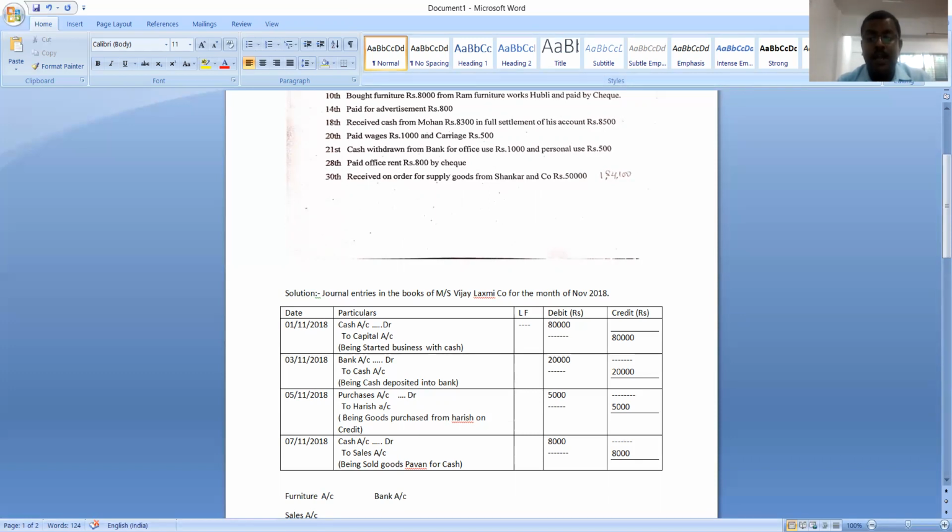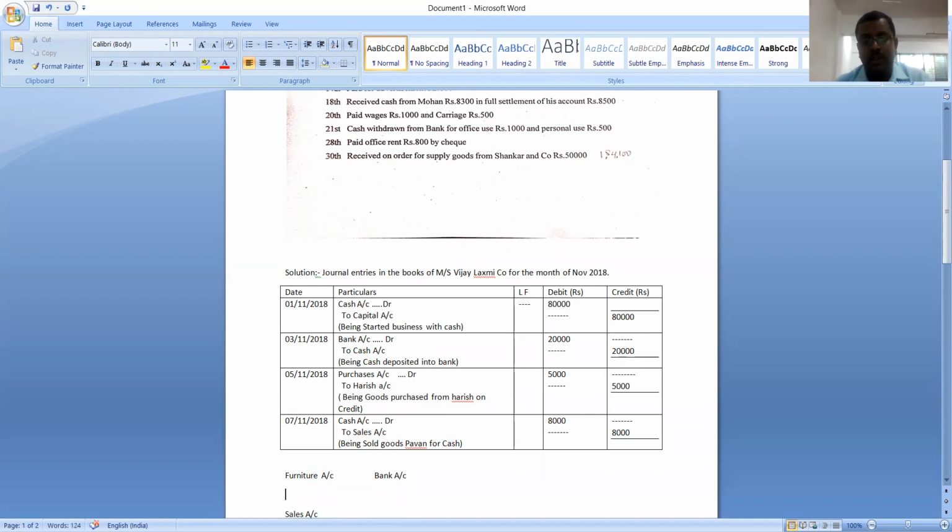Suppose if it was made by cash, then the two accounts would be furniture account and cash account. Since payment is made by check, the other account will be bank account. Now tell me, which account should be debited and which account should be credited? Before that, we'll decide which category furniture and bank belong to.